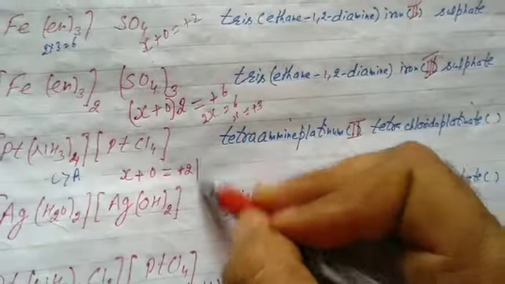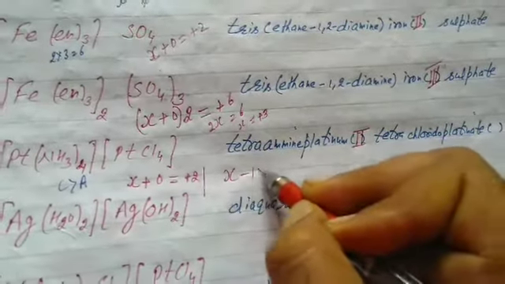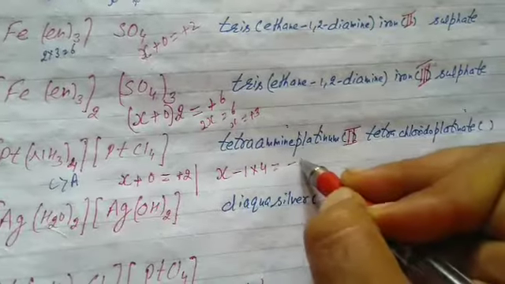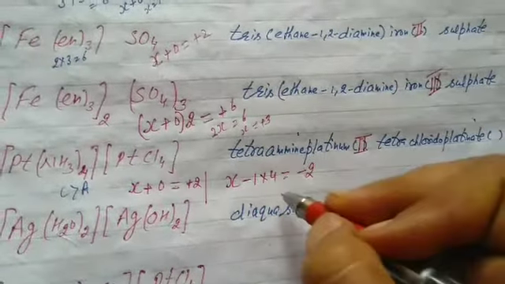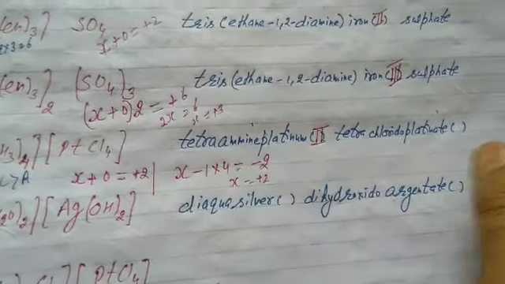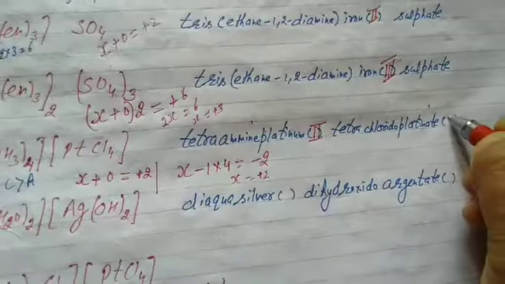Again for the anion part we have to find X. It's a halide ion. How many times? 4 times. When it is the anion part, the net charge on the complex is -2. +2 -2, overall it is neutralized, so it is not mentioned. Now again X equals +2. It may be the same or different, students. What do you have to find separately in the cation part as well as in the anion part?